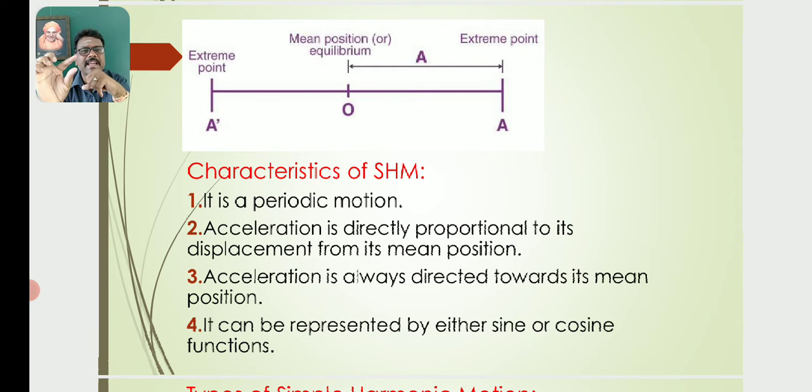So these are the characteristics of simple harmonic motion.